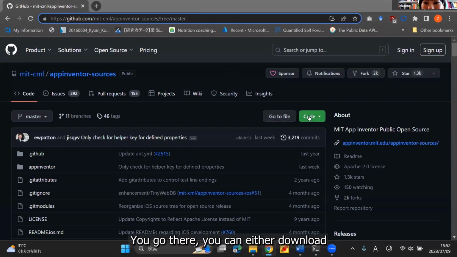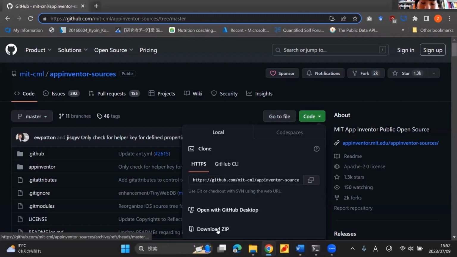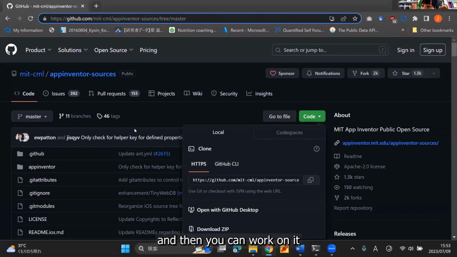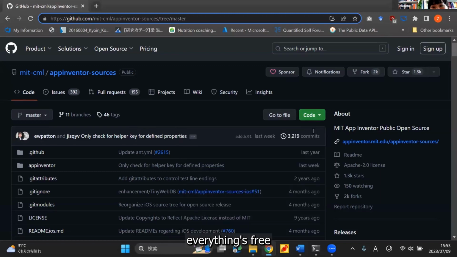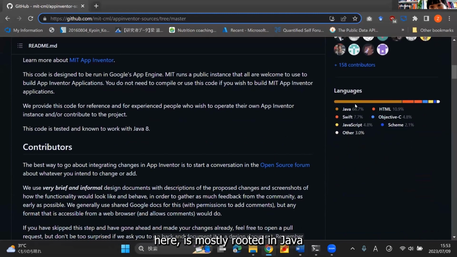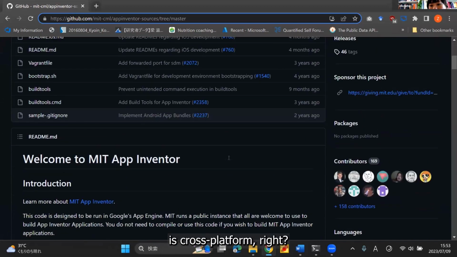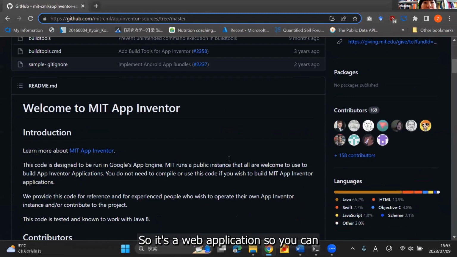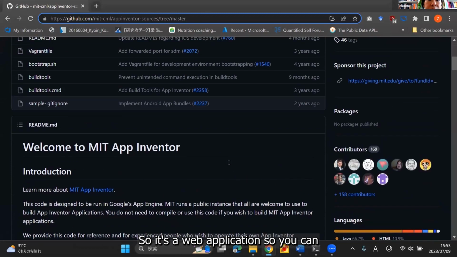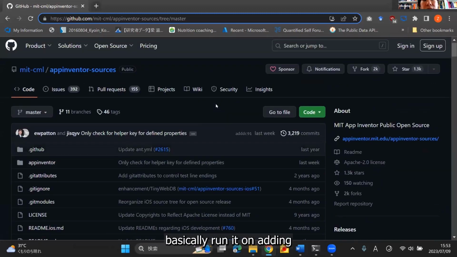You can either download it, if you're old school, or clone the repository and work on it in your local environment. Everything's free. As you can see here, it's mostly written in Java and a little bit of other languages, because App Inventor is cross-platform. It's a web application, so you can run it on any operating system as long as you have a browser.